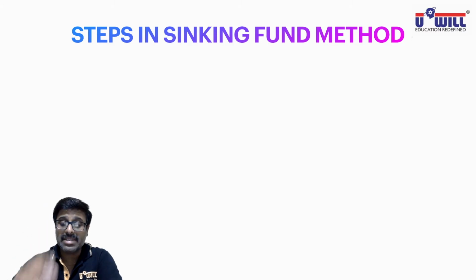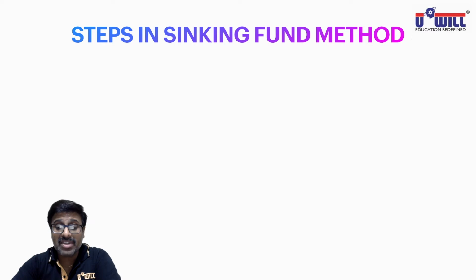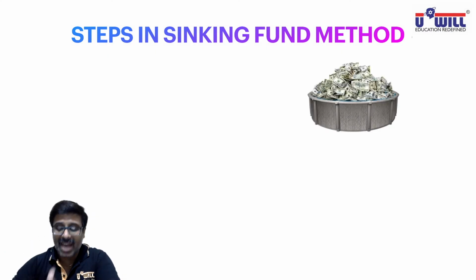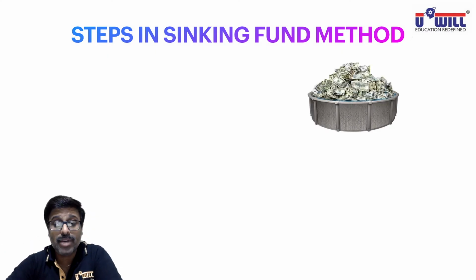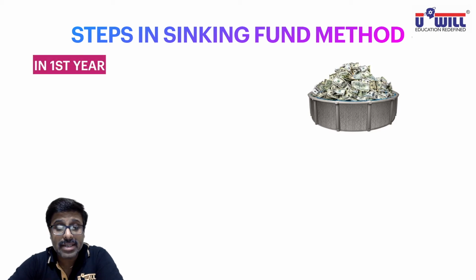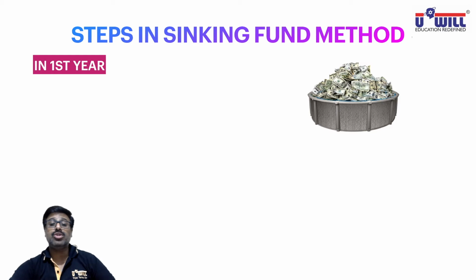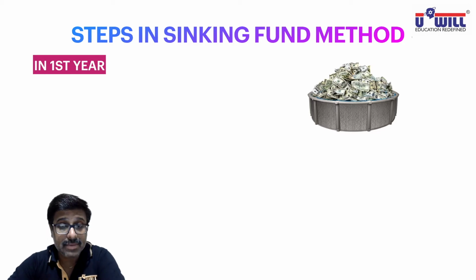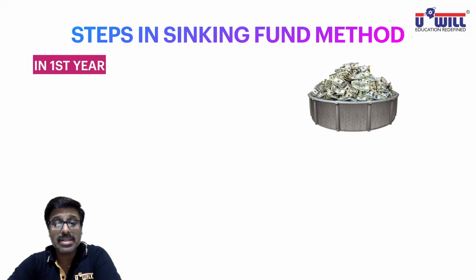So what are the steps in sinking fund? Very first of all, we need to accumulate that 5 lakh rupees in the example I gave you. We need to accumulate huge funds to repay back to the debenture holders after 5-7 years, whatever is the maturity period. So in the first year, 2 steps are involved. You all have to write this in your notebooks. Give the heading in your notebooks: Steps in sinking fund method.